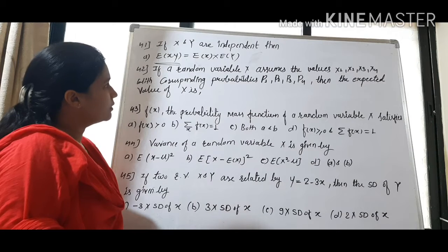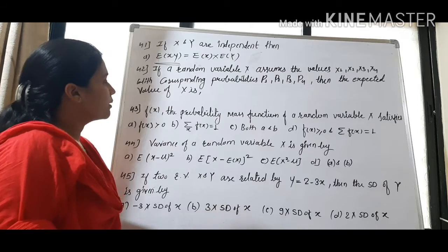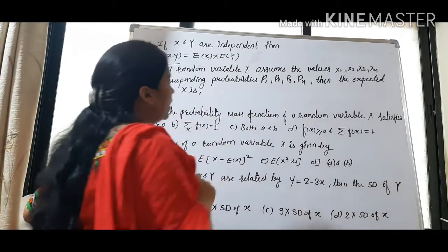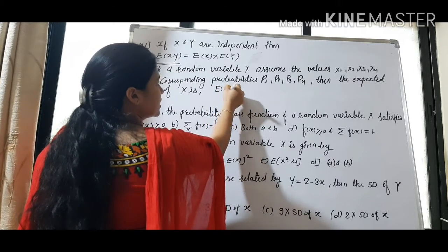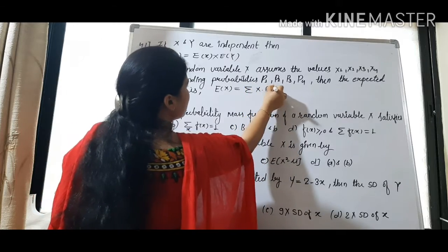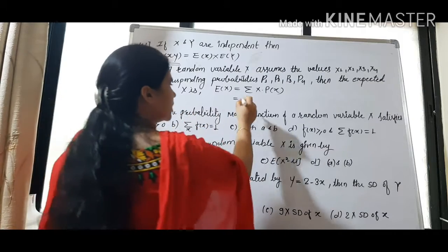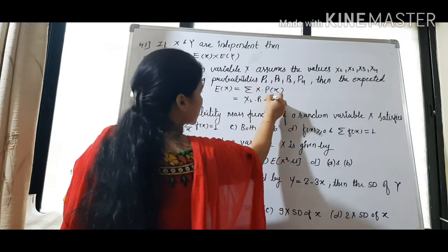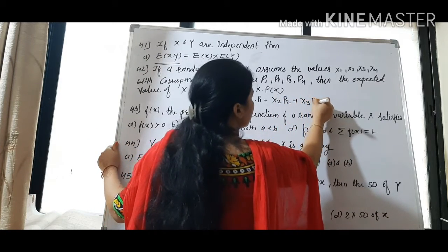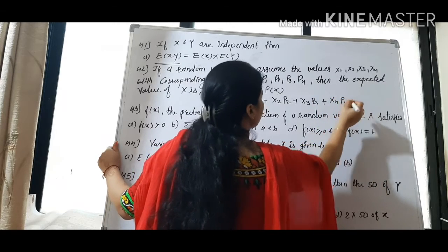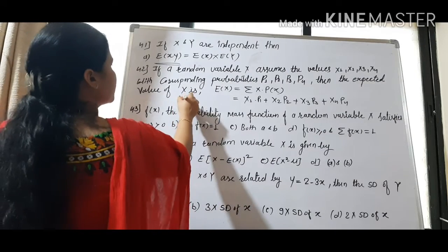If a random variable x assumes the values x1, x2, x3, x4 with the corresponding probabilities p1, p2, p3, p4, then the expected value of x is, so what is the formula of expectation of x? It is equal to summation x into p of x, meaning take all the values of variable x and its probability. So first variable is x1, its probability is p1. Second variable is x2, its probability is p2. Then x3, p3, x4, p4. So this is the answer. So option number B is correct.